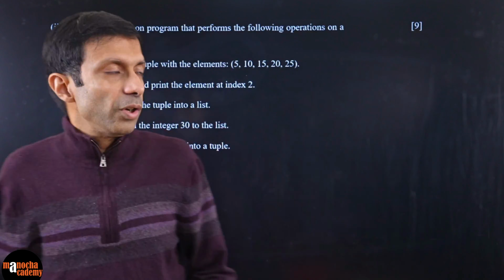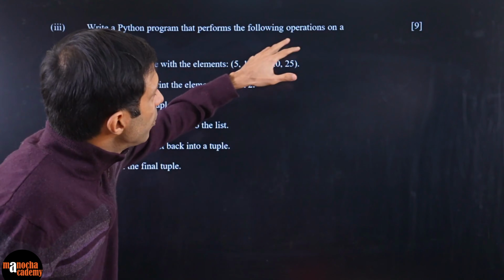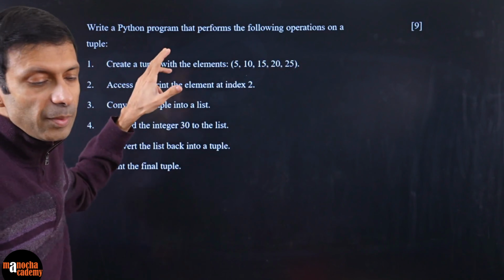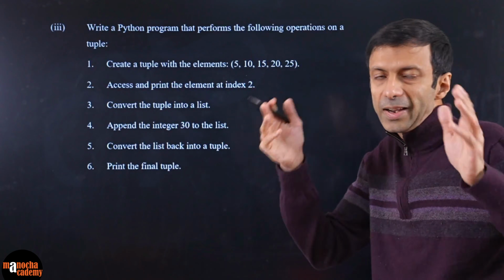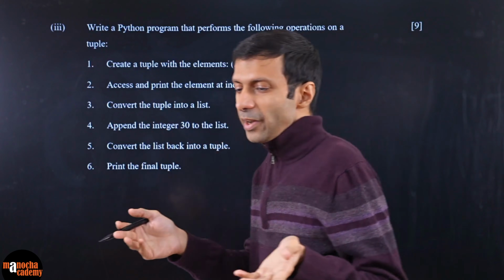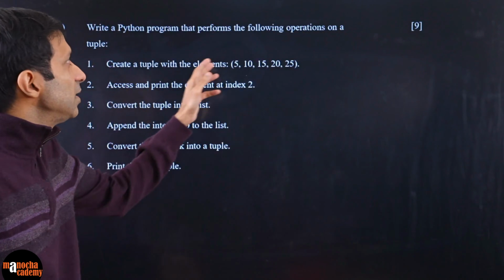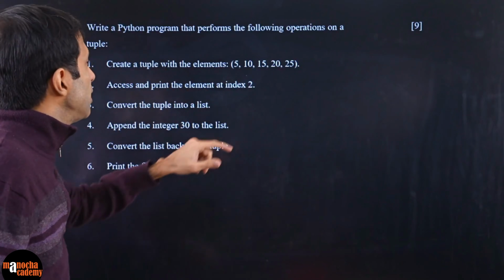All right, guys, here's your next question. Write a Python program, so see, a lot of coding based questions, that performs the following operations on a tuple. This time they've given you a tuple. And again, if I were writing the paper, I wouldn't put that bracket, right? Because now they've given you a hint that your tuple has the regular bracket. So they should just tell you to put these elements. Okay, now you need to decide that square bracket or tuple which has the regular bracket.